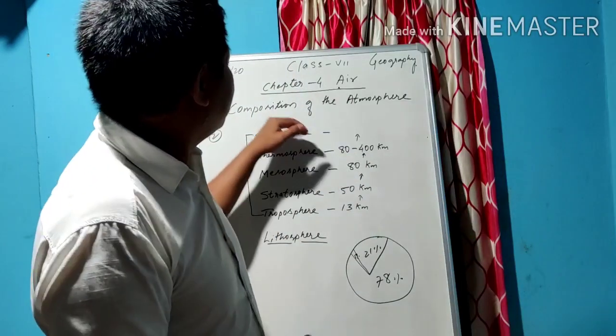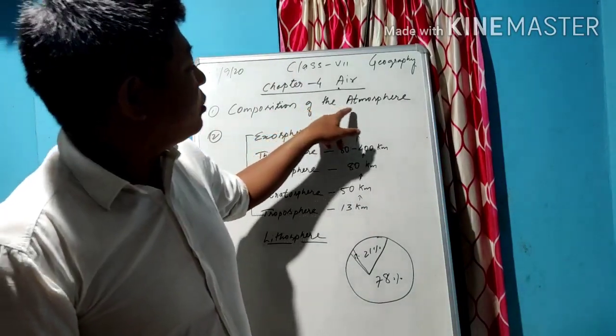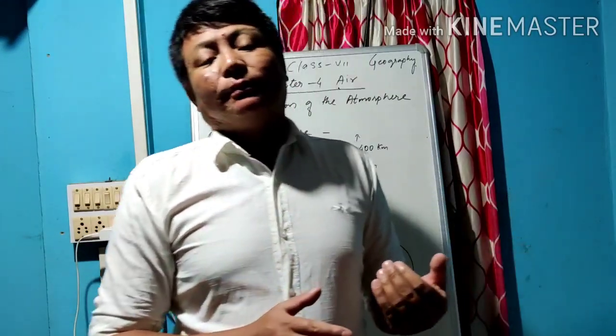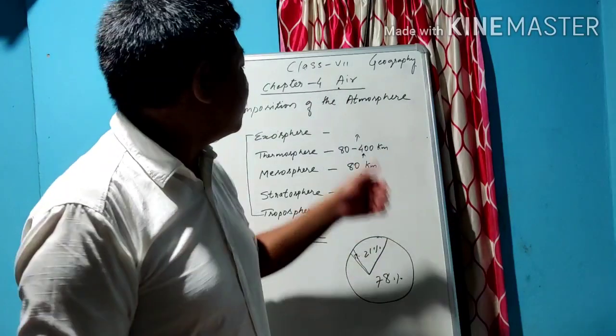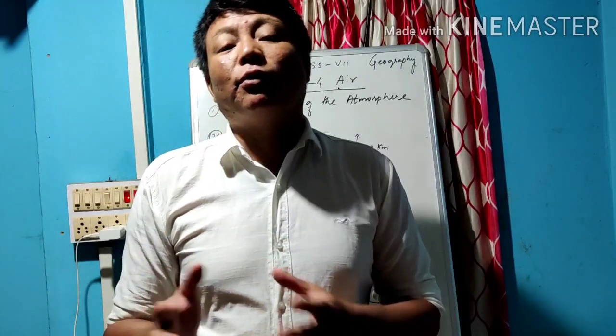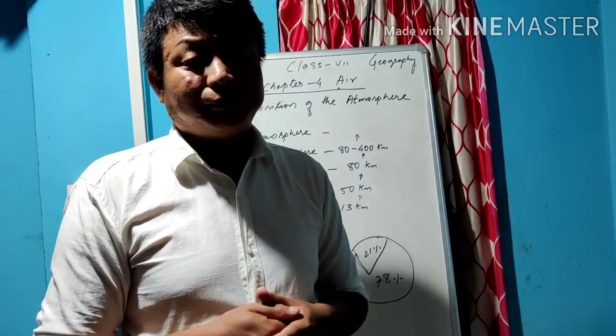The first topic is the composition of the atmosphere. In the previous chapter we studied the lithosphere, hydrosphere, biosphere and atmosphere. Today we basically have to concentrate on the atmosphere. The atmosphere refers to the surroundings of the air, or the blanket of air. That's what we refer to as the atmosphere.